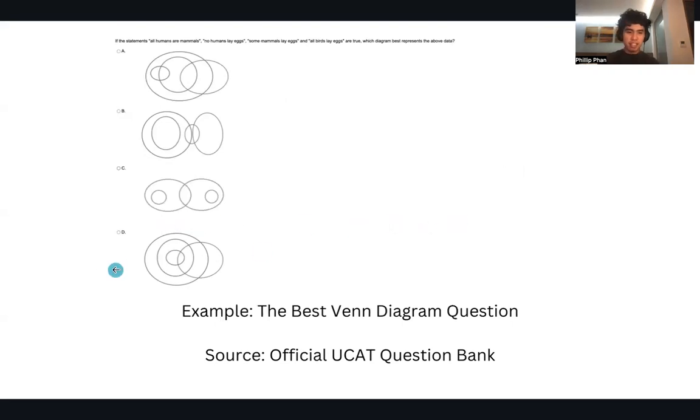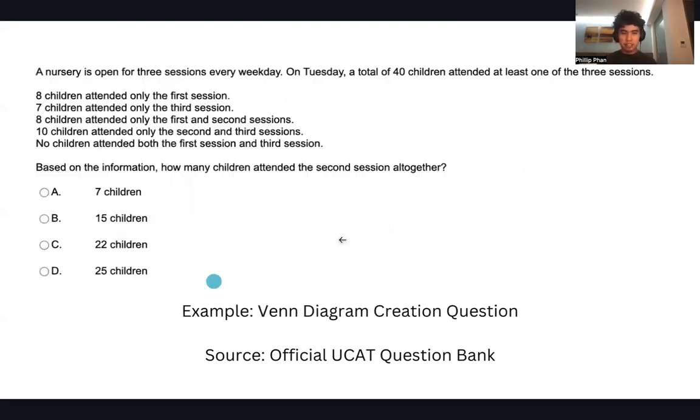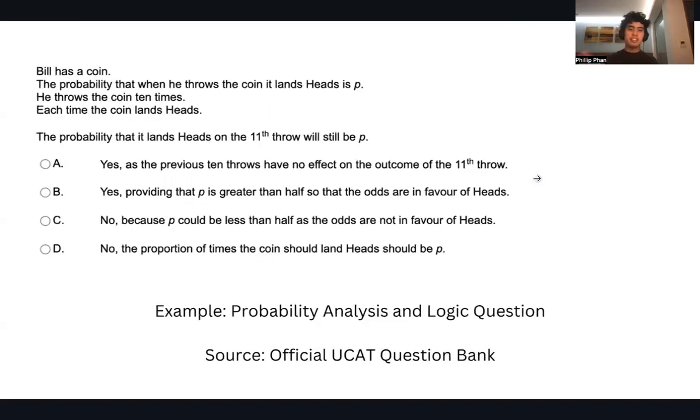Okay, I realized because if you click left, then actually it makes it go back. So I just need to use arrows here. Okay, and here is a probability analysis and logic question. So probability analysis and logic question.